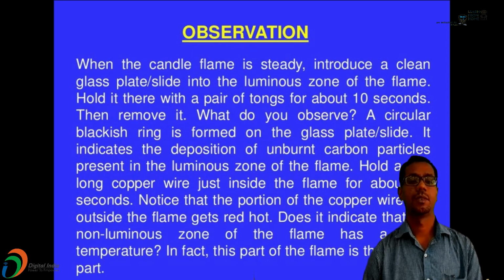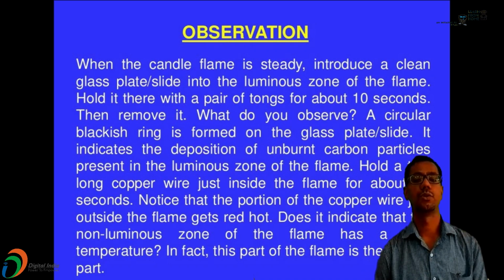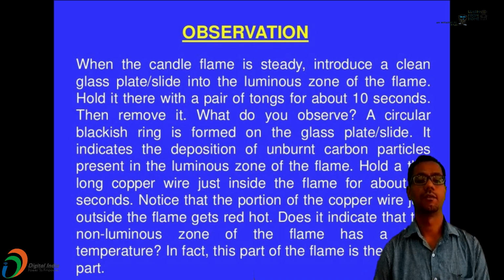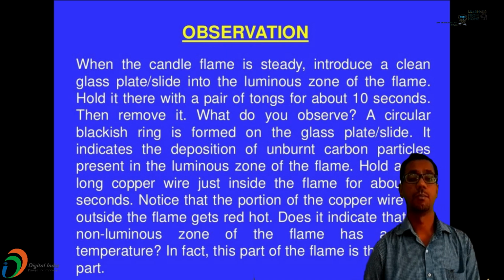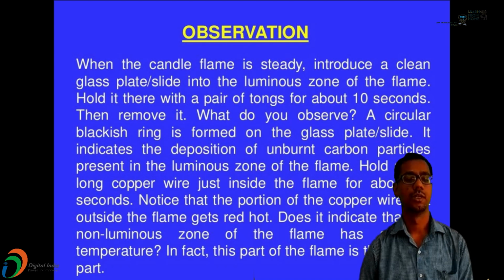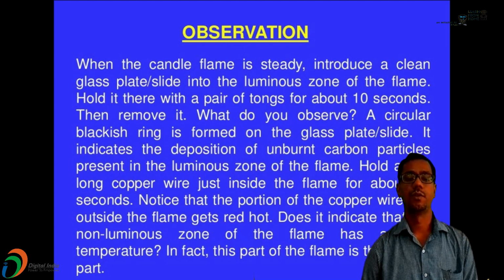When the candle flame is steady, introduce a clean glass plate or slide into the luminous zone of the flame. Hold it there with a pair of tongs for about 10 seconds. Then remove it. What do you observe? A circular blackish ring is found on the glass plate or slide. It indicates the deposition of unburnt carbon particles called soot present in the luminous zone of the flame.